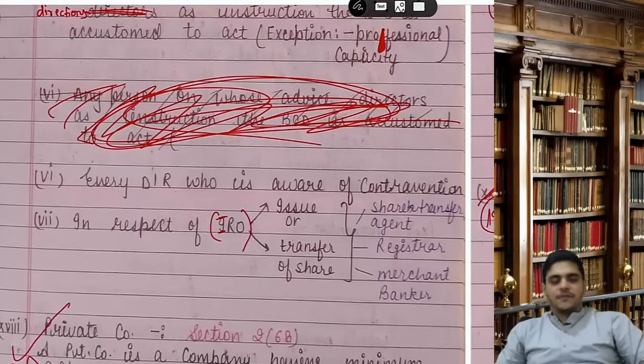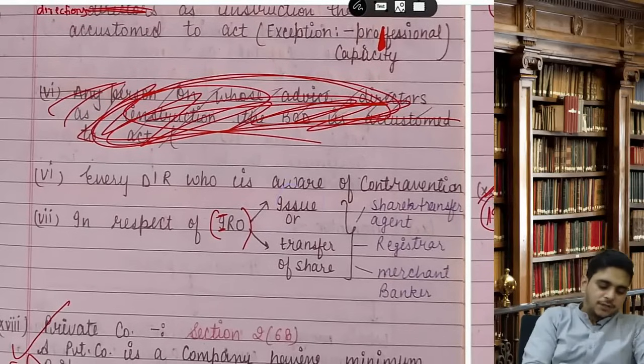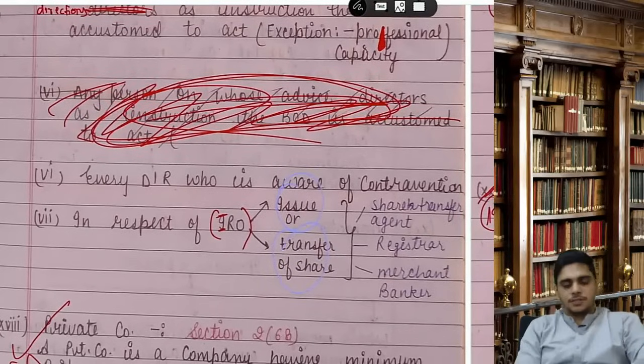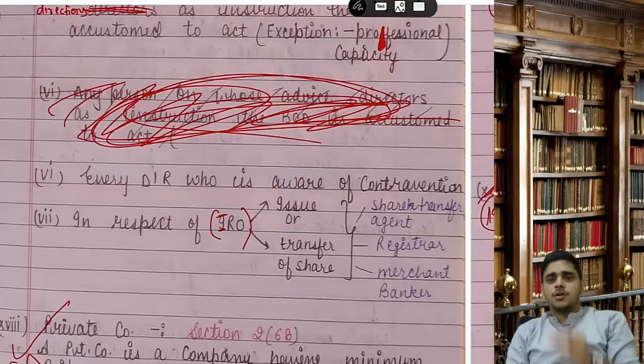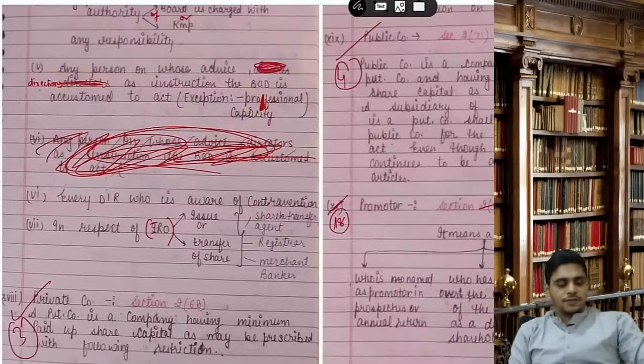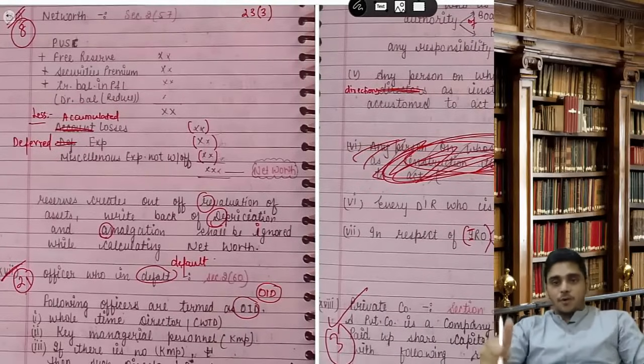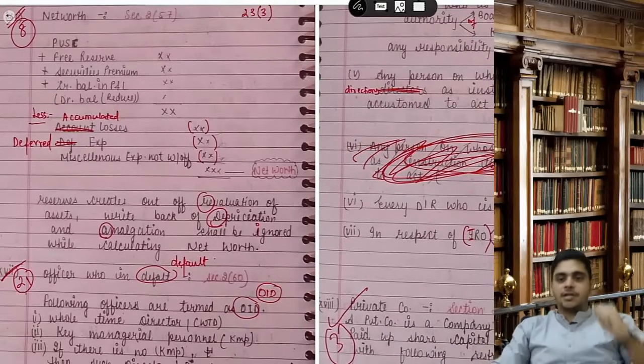Sixth, every director who is aware of the contravention. Seventh, in respect of issue or transfer of shares, who will be responsible? Share transfer agent, registrar, or the merchant banker. So this is the definition of OID. So net worth important, OID important, and listed company important.